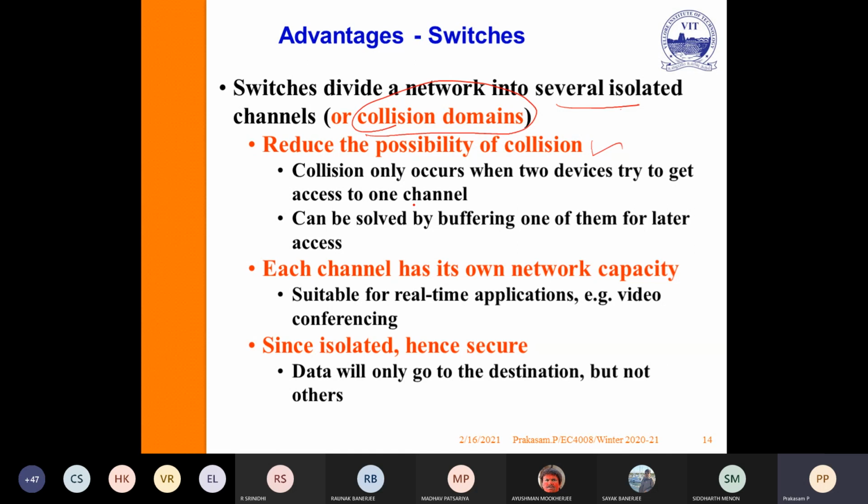Since switches divide the network into several isolated channels, it automatically reduces the possibilities of collision. Each channel has its own network capacity. Previously, we have seen that each channel has a dedicated capacity of maybe 10 Mbps, so it reduces the collisions. Similarly, the bandwidth is particular to the channel, not common to the entire switch. Since each and every channel is isolated, it is more secure compared to a hub or bridges.